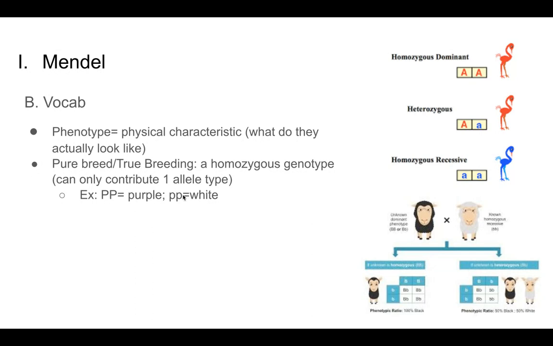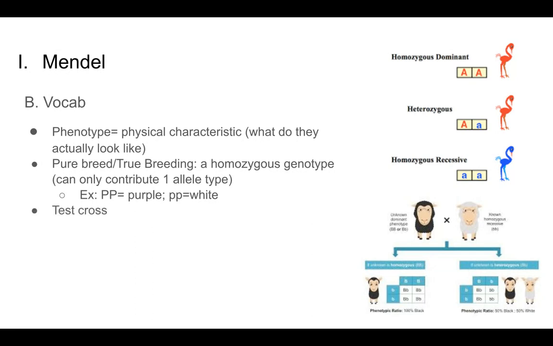Some of you might be going, why little p for white? When we're talking about a trait, in this case, flower color, whatever the dominant trait is, purple in this case, sets what letters you use. So in flower color, the P's are representing the color. If the P's are capital, it's purple. If the P's are lowercase, it is white.